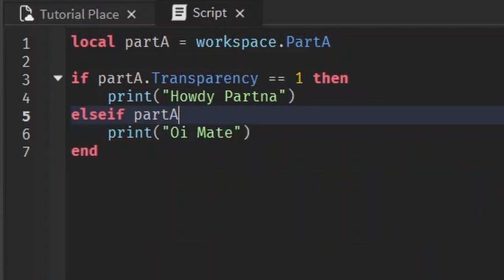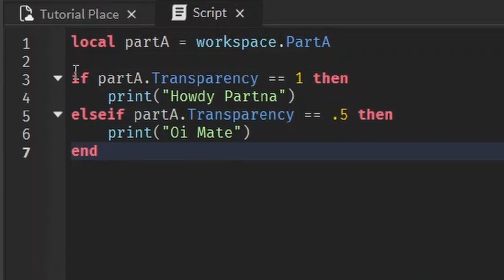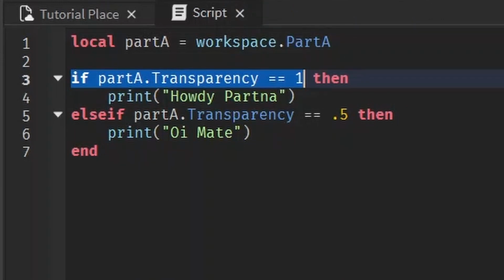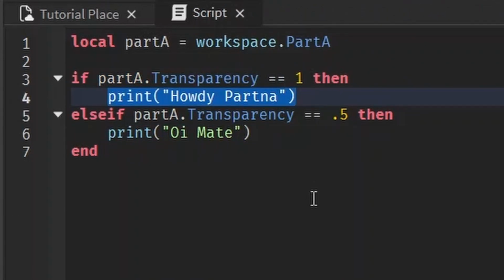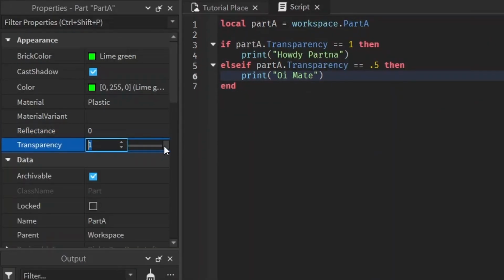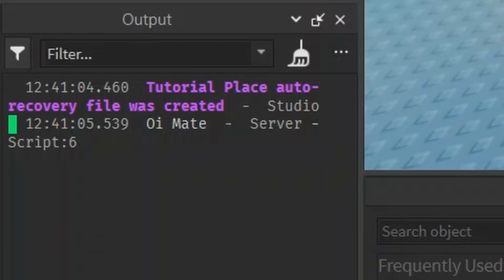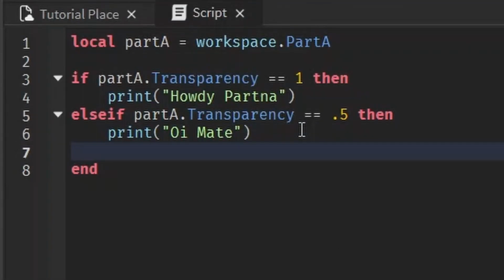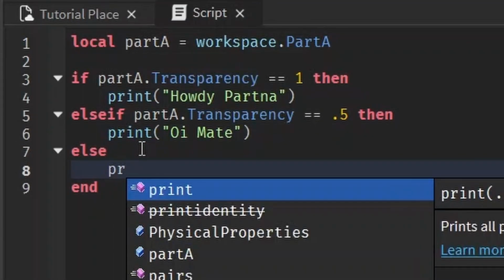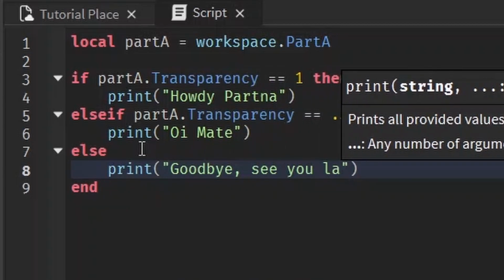Else if the part A dot transparency is equal to 0.5, then... So it's going to check, is part A's transparency 1? Oh, it is. So now we're going to print howdy partner. And that's it. It doesn't check any more of the else if statements or the else. But let's change this to 0.5. Now it's going to check, is part A's transparency equal to 1? Nope. Moving on to the next else if statement. Is it equal to 0.5? It is. So it's going to print oi mate. But if it's none of those, we want to print out else. We want to print goodbye, see you later.